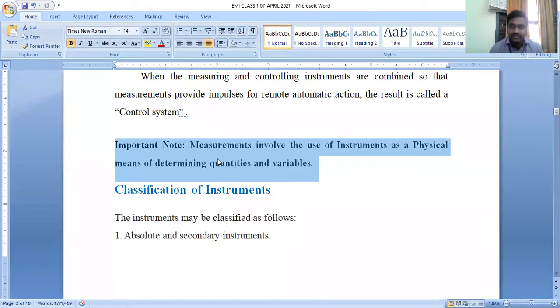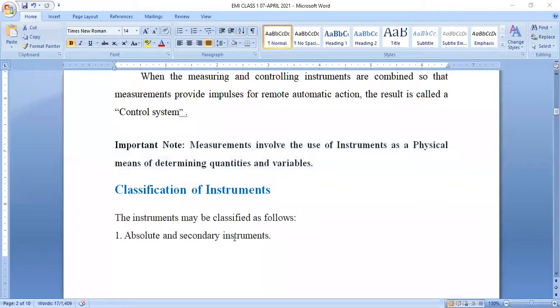Next we will discuss the classification of instruments. We defined measurements, then we defined the concept of instrumentation, and we linked both of them. So how can we classify instruments? Instruments can be classified into various types. Here I analyze it: absolute instruments and secondary instruments.